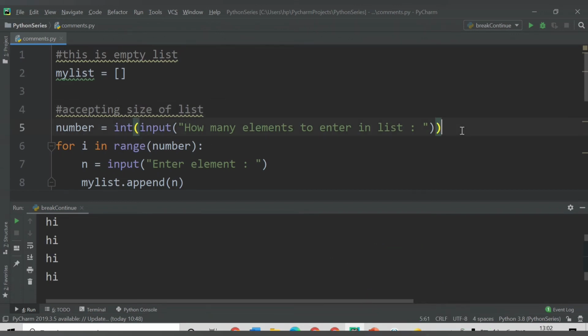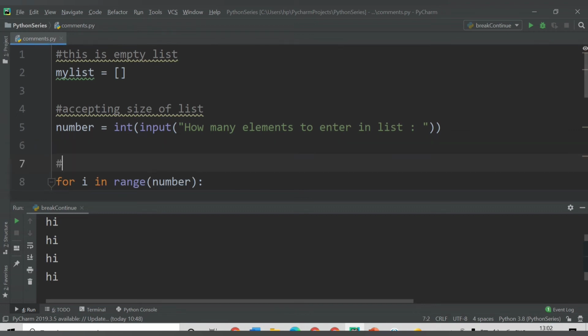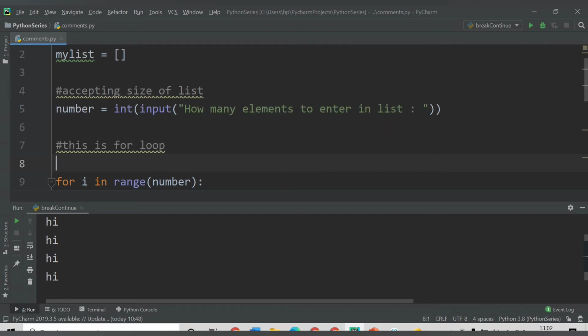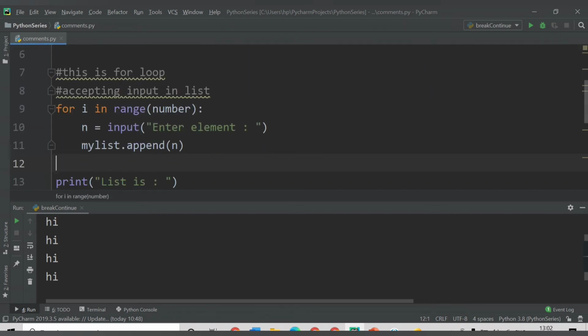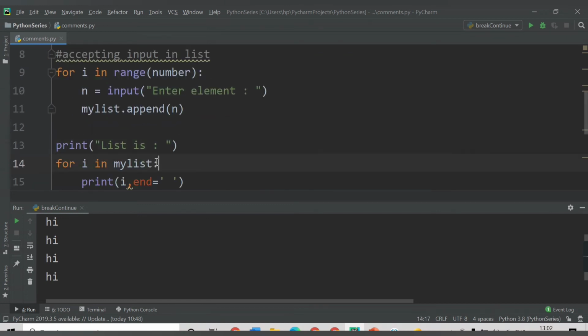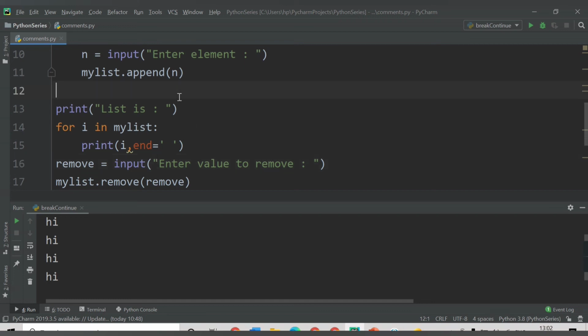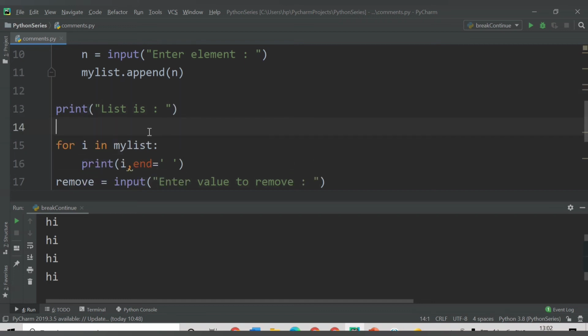After that, the for loop is starting. So what is this for loop doing? This is a for loop. I will provide a multi-line comment, so I will again say comment: accepting input in list. So this for loop is accepting the input in the list. The for loop gets completed here, and then again I am printing the list, right? So I can again comment here: showing the list.